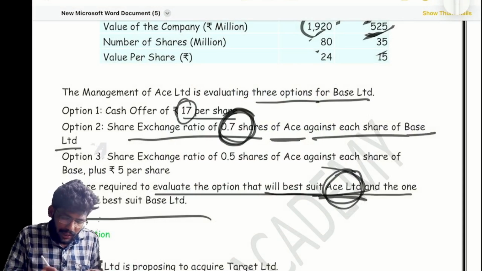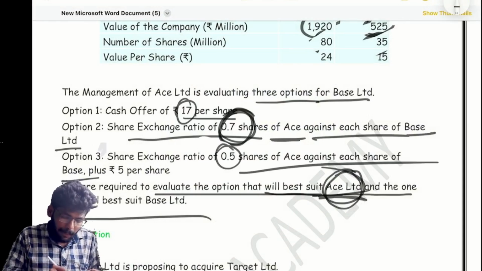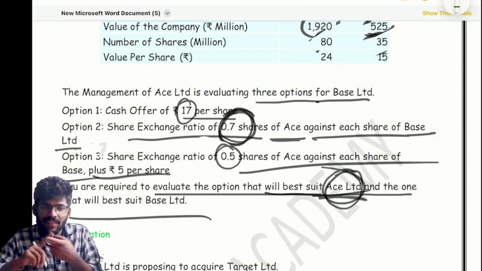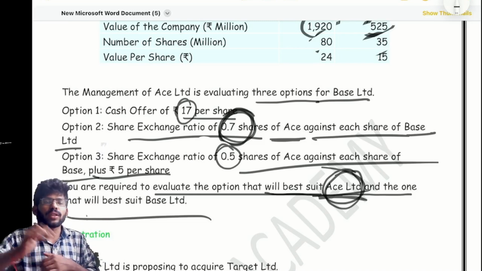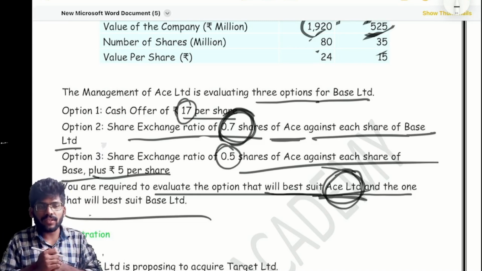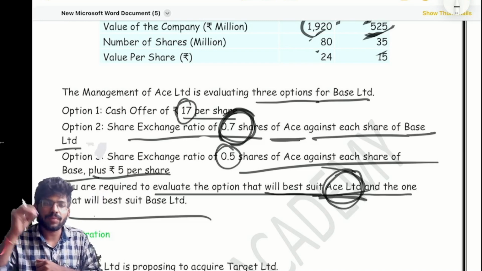And the third point, share exchange ratio: 0.5 shares against each share of B, plus 5 rupees per share extra. They are giving a consideration of 5 rupees and also shares. They are giving two choices here, one plus one: shares, and cash also, 5 rupees per share.